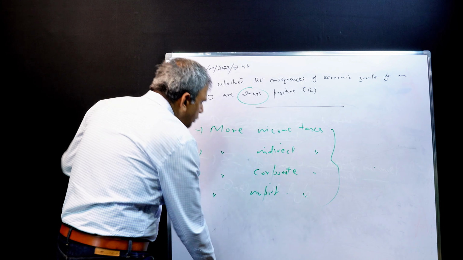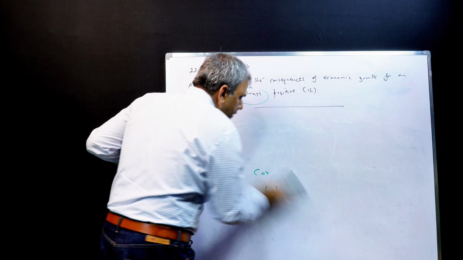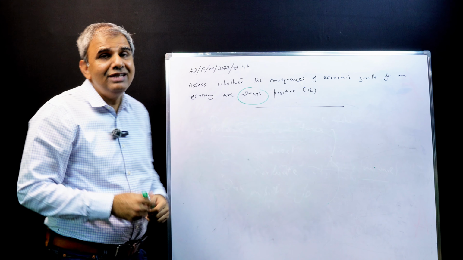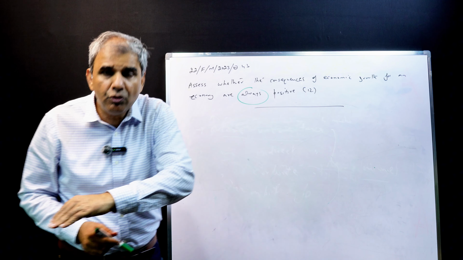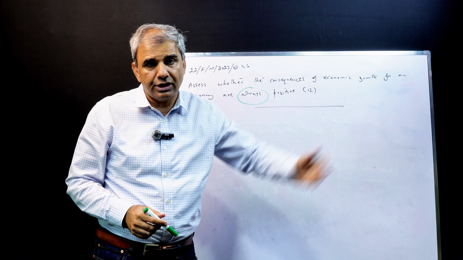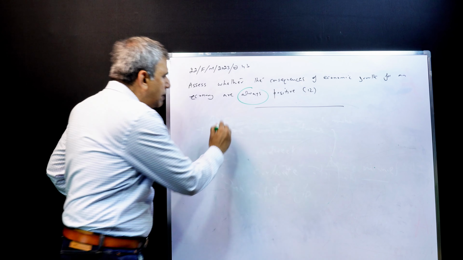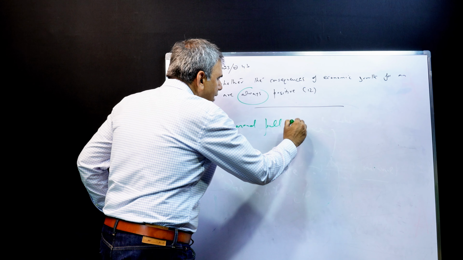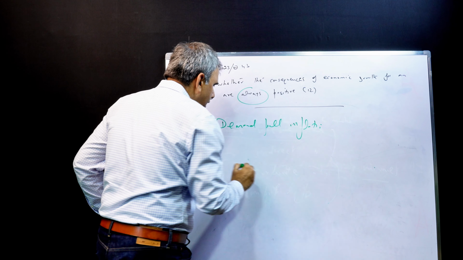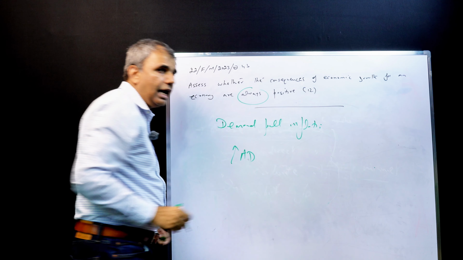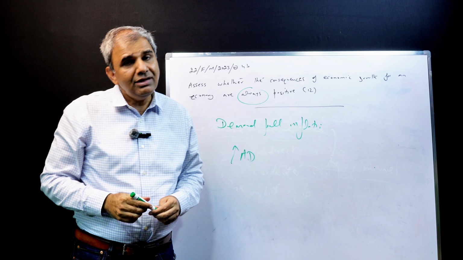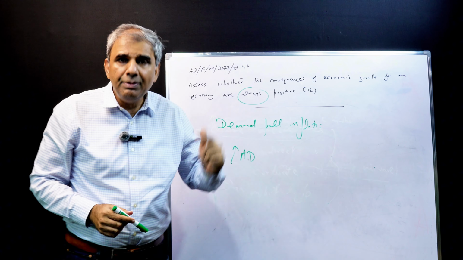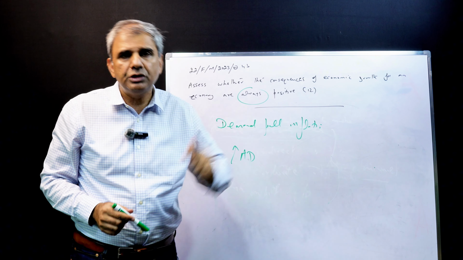We now move on to discuss the negative effects of economic growth. The first one is that it may trigger demand-pull as well as cost-push inflation. Why demand-pull inflation? Because people will have more money to spend, and that will mean higher AD. And higher AD will lead to a higher price level, and that is demand-pull inflation. Similarly, economic growth may also lead to cost-push inflation.